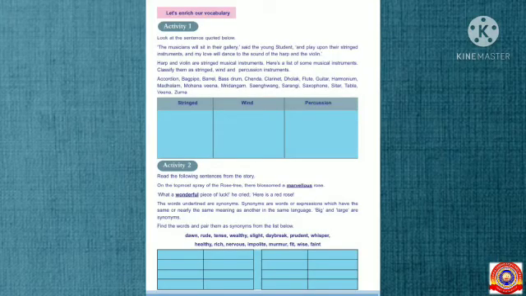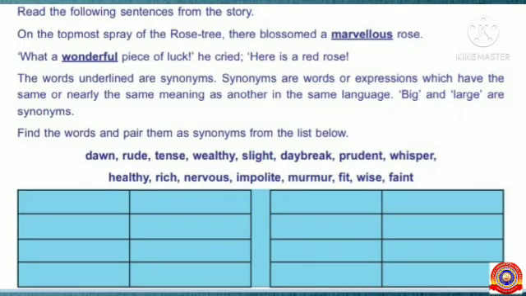Now look at activity 2. All of you read the question. Read the following sentences from the story. On the topmost spray of the rose tree, there blossomed a marvelous rose. What a wonderful piece of luck, he cried. Here is a red rose. The words underlined are synonyms. Synonyms are words or expressions which have the same or nearly the same meaning as another in the same language. Big and large are synonyms.